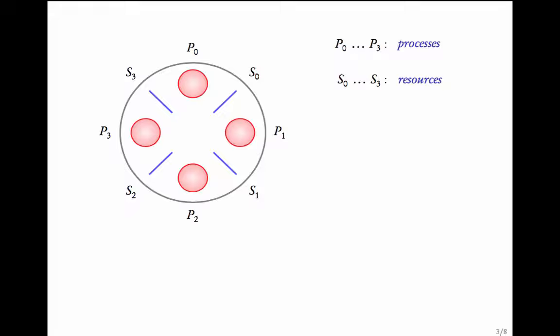Let P0, P1, P2 and P3 be processes. S0, S1, S2, S3 be some shared resources. S0 is shared between P0 and P1. S1 is shared between P2 and P1. S2 is shared between P3 and P2, and finally S3 is shared between P0 and P3.